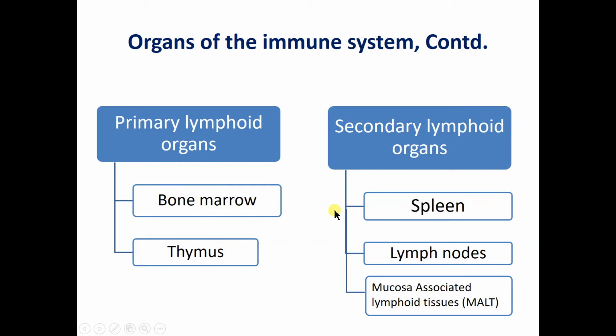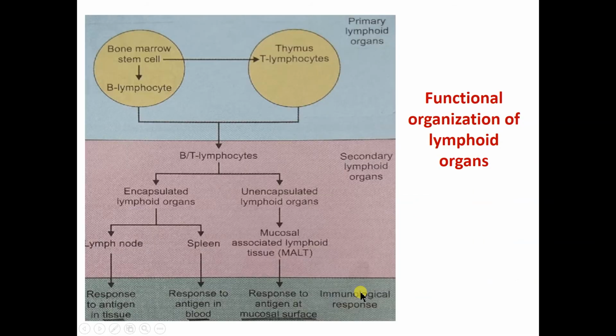And the secondary lymphoid organs are the spleen, lymph nodes and mucosa associated lymphoid tissue. B lymphocytes and T lymphocytes, along with certain other cells like granulocytes, natural killer cells, macrophages and dendritic cells, are present in the spleen. They are also present in the lymph nodes, but lymph nodes are devoid of natural killer cells and granulocytes. Mucosa associated lymphoid tissue is associated with the destruction of antigens present in the mucosa. So this is the functional organization of the lymphoid organs.